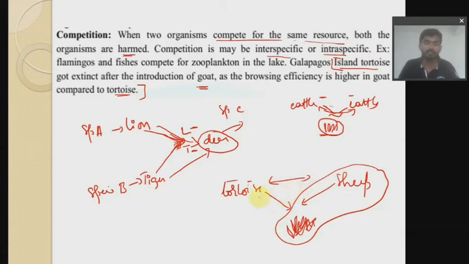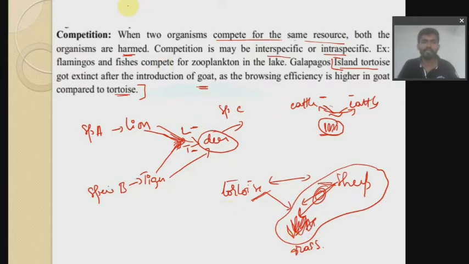As a result, the tortoise is completely harmed. Understood? So that is what we have in competition.